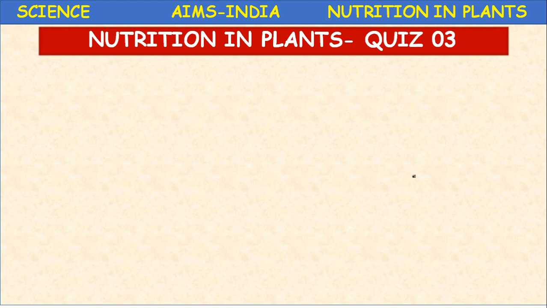Mistletoe is a partial stem parasite. Cuscuta is a total stem parasite. If you come to the root parasites, Orobanche is a partial root parasite, and Rafflesia is a total root parasite. Viscum is a partial parasite. Okay, so let us go for today's quiz.